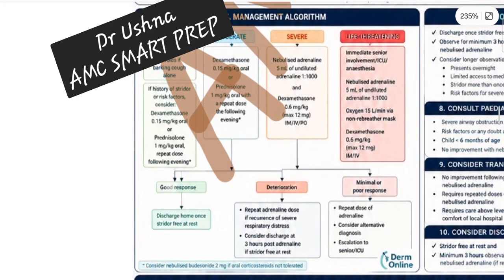For a mild patient, you just have to observe, okay, nothing is required, just observe. If that is troublesome to the child, then you can consider, not mandatory, you can consider dexamethasone or prednisone, just one dose. If good response, the patient can be discharged to home. This is the mild category.